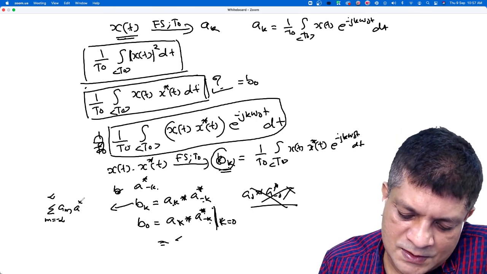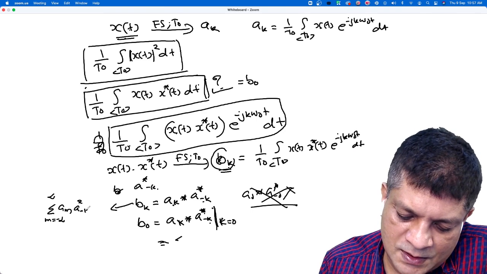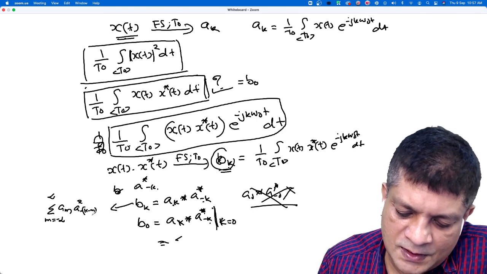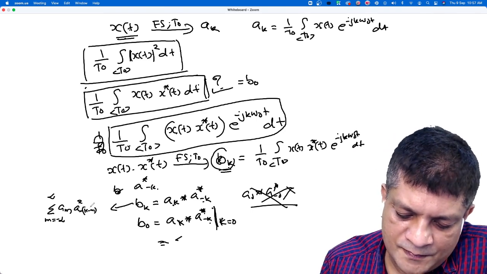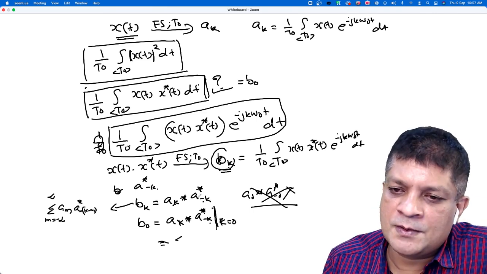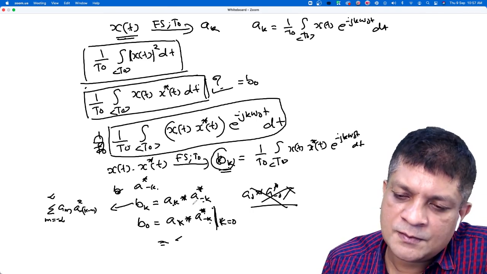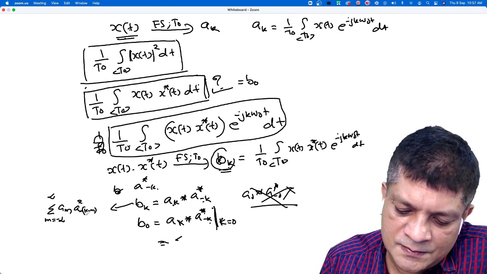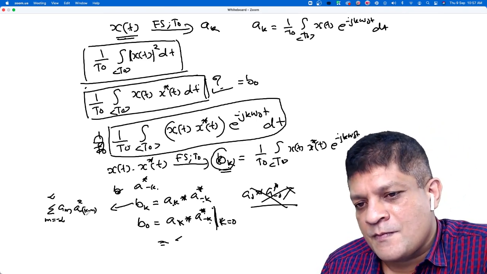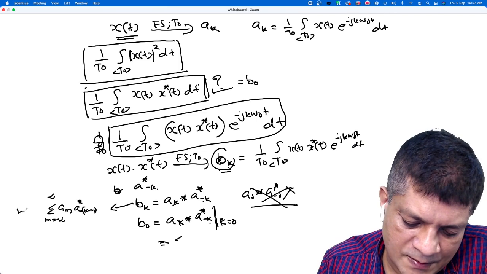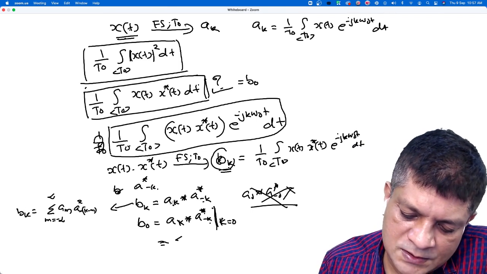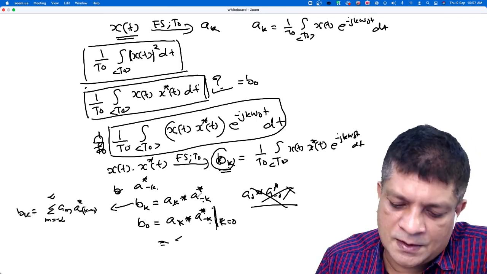Is it a star minus k minus m? Is it that? This convolution, I am writing it in the summation form. This convolution, is it this? Yes, sir. This is bk, isn't it? bk is ak convolution a star minus k.